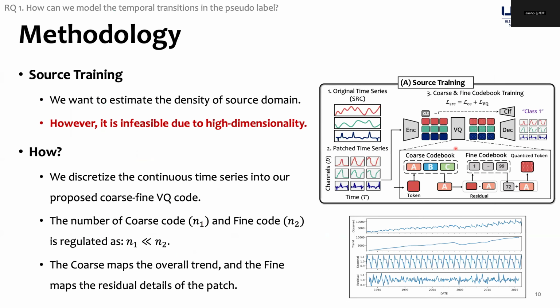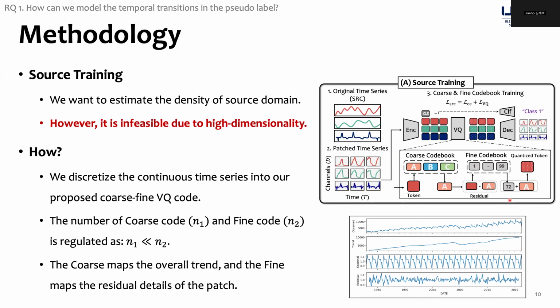The objective of source training is, first, to pre-train the backbone encoder from the source domain, and second, we want to estimate the density of the source domain. However, directly estimating the density of a data distribution is infeasible due to the high dimensionality of the time series data. As such, here we discretize the continuous time series into our proposed coarse and fine VQ codes.